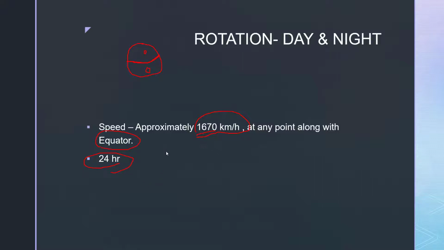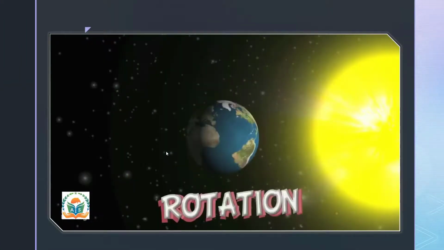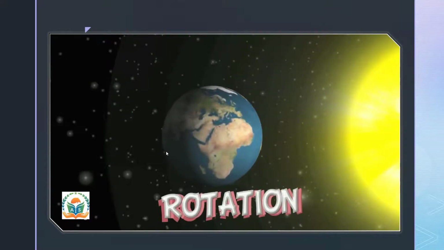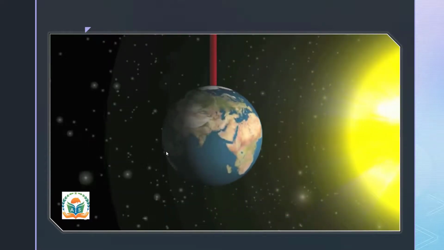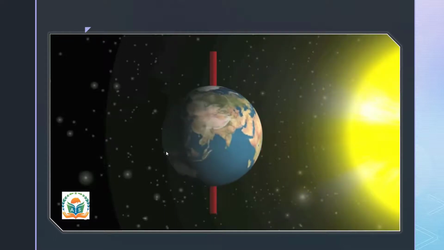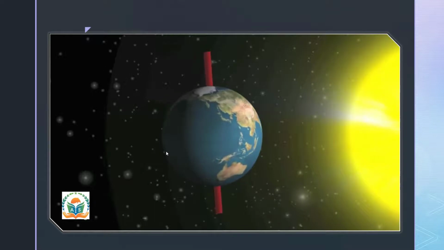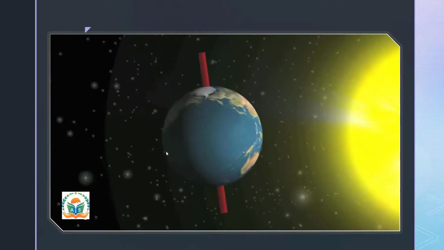So let's understand the rotation with the help of this video. Rotation is the movement of the Earth on its own axis. Rotate means to turn, so the Earth turns around a slightly inclined imaginary line that joins the two poles, called the axis.